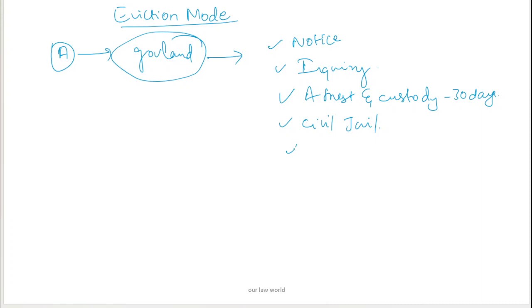And after all this process, if he re-enters the land, then he is punishable with 6 months of imprisonment or 1000 rupees fine. So this is the eviction mode which you can recall.